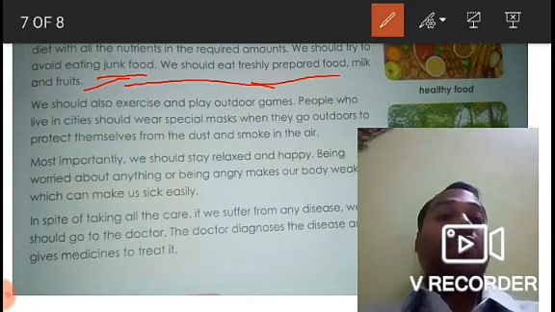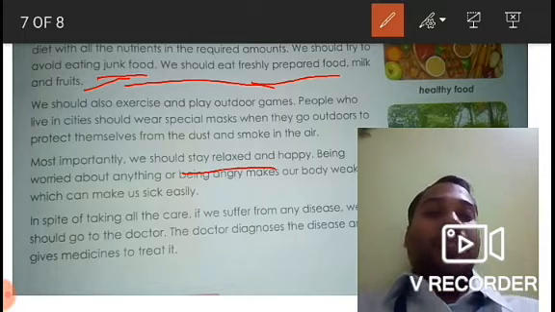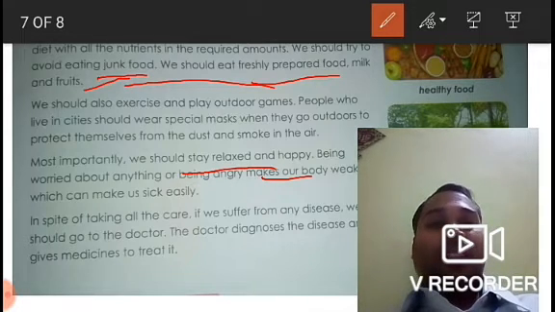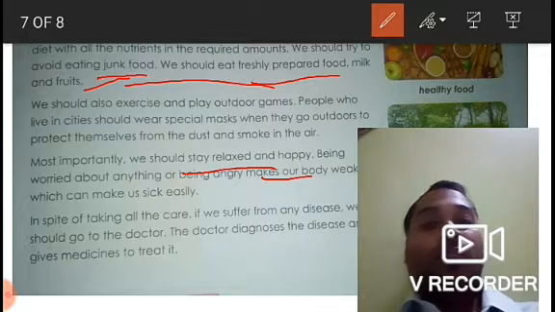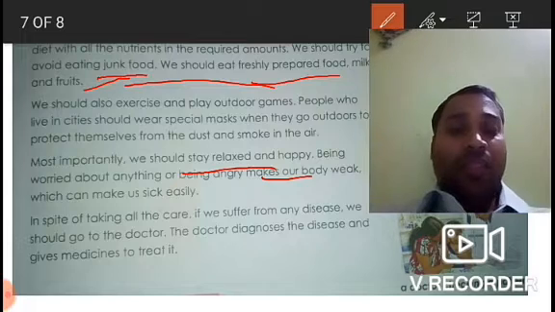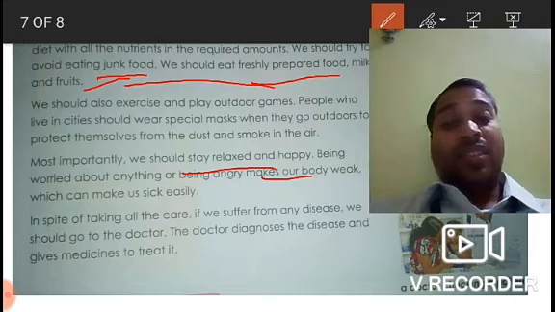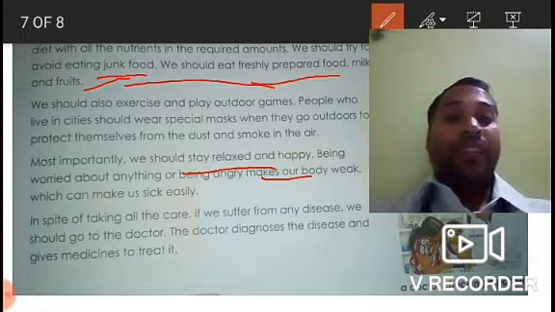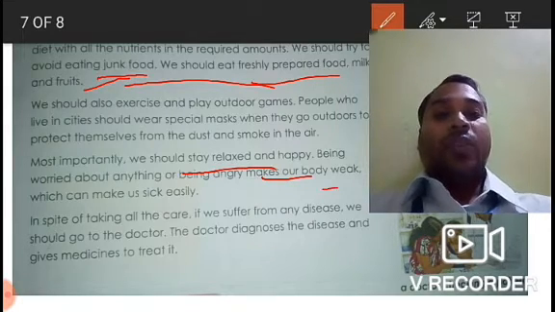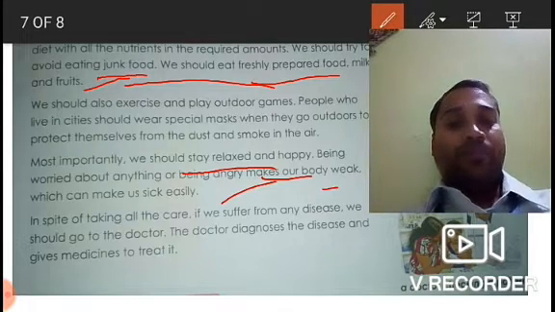And most importantly, we should stay relaxed and happy. This is most important. We should not be undergoing any kind of anxiety or tension. Nowadays it is very much important to keep ourselves happy, and we should not try to be very depressed or very tensed. We should always try to be happy. Being worried about anything or being angry makes our body weak, which can make us sick easily. Therefore we should try to be very happy.